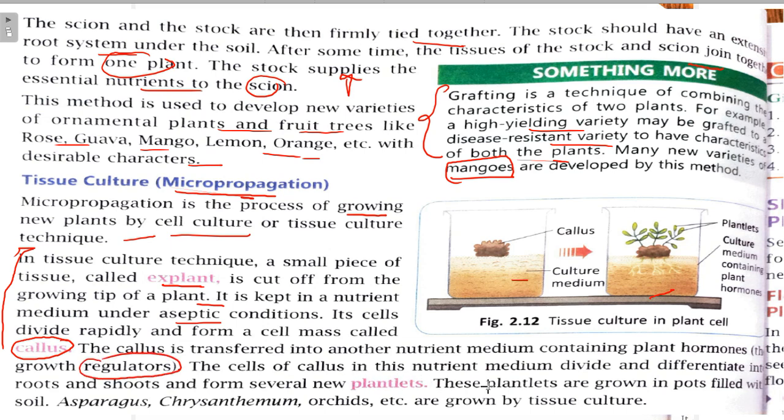The cells of the callus in this nutrient medium divide and differentiate into roots and shoots and form several new plantlets. These plantlets are grown in pots filled with soil. Examples are asparagus, chrysanthemum, orchids, etc., which are grown by the tissue culture technique.